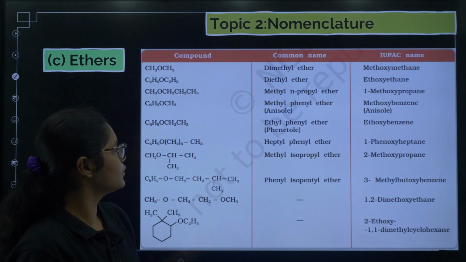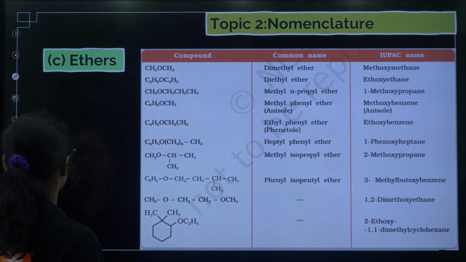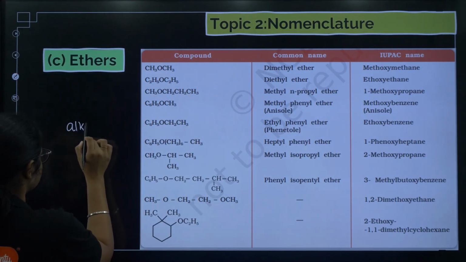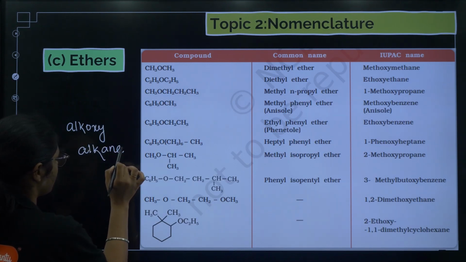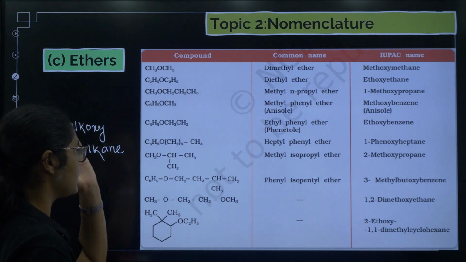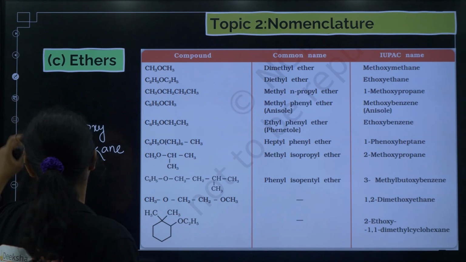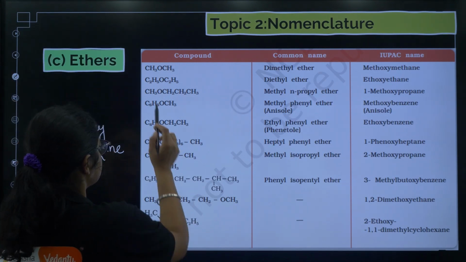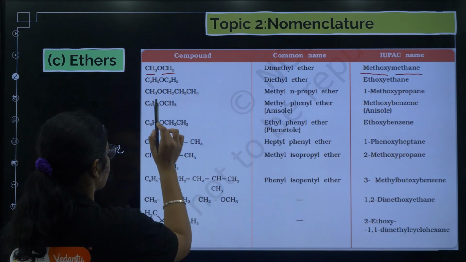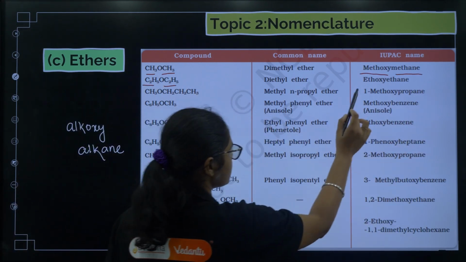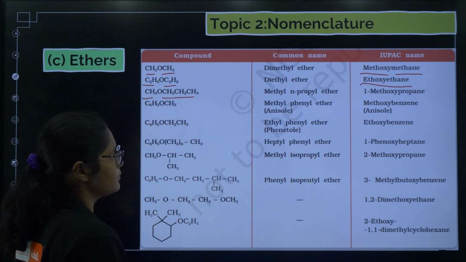Fine. Next, coming to the nomenclature of ethers. If you see the format followed for their name, it is alkoxy alkane. So one part is written as alkoxy, another part is written as alkane. Here we have CH3 on both sides, so one side is methoxy, another side is methane. Here again, ethyl group, so ethoxy ethane. Now here you see one side it is a methyl group, one side it is a propyl group. In that case what will happen,